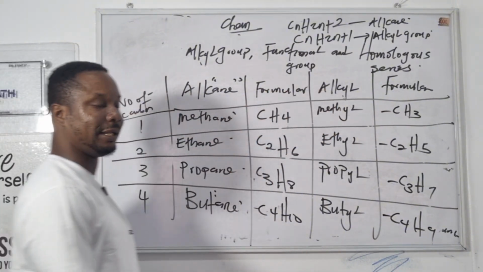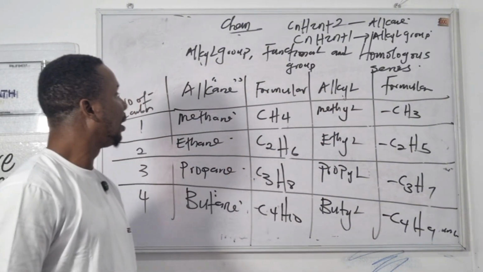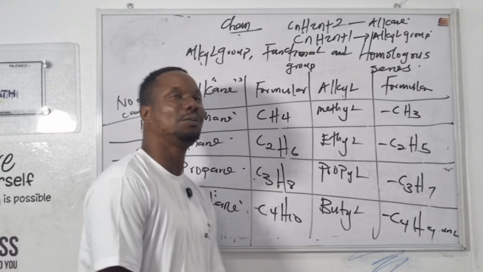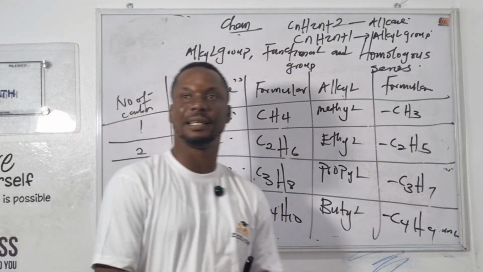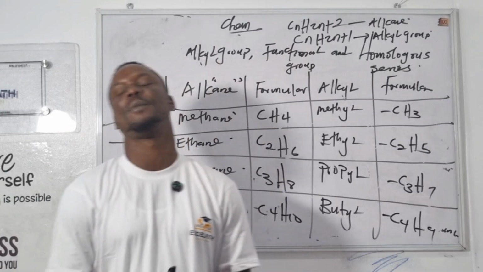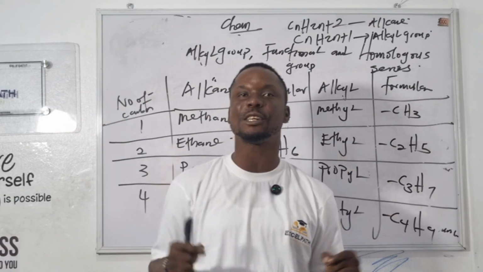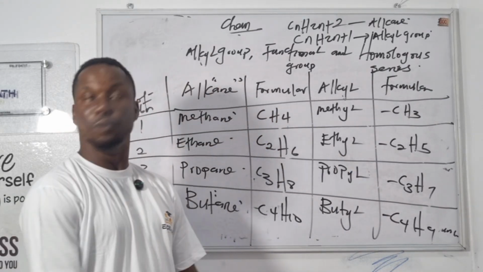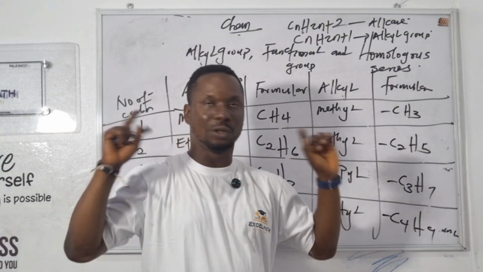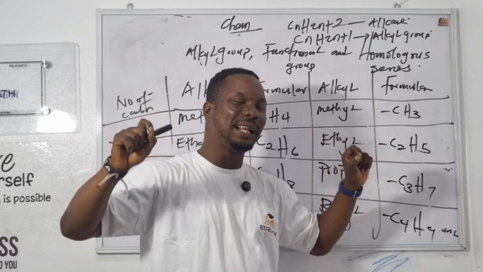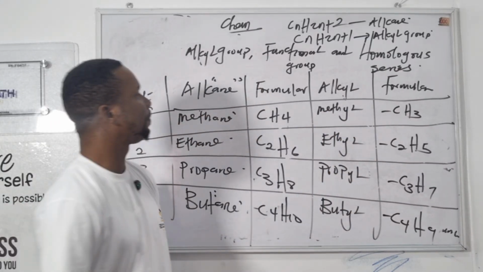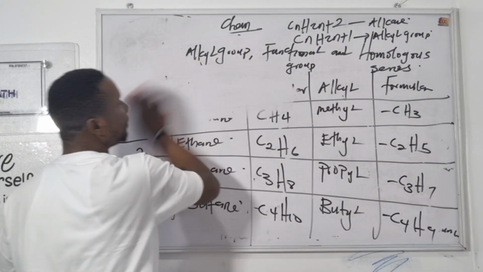Can you see how an alkyl is gotten from an alkane? It's gotten from an alkane by the loss or removal of one hydrogen atom. I also say the alkyl group is represented by capital letter R, it has the general molecular formula CnH2n+1, and it determines the physical properties of the homologous series. So that's just what we need to know. Don't forget, the alkyl group determines the physical properties of the homologous series. Okay? Now let's proceed.